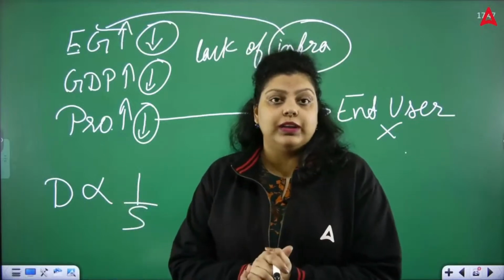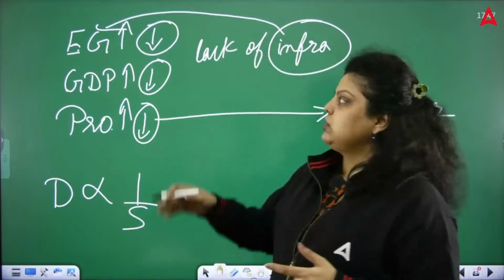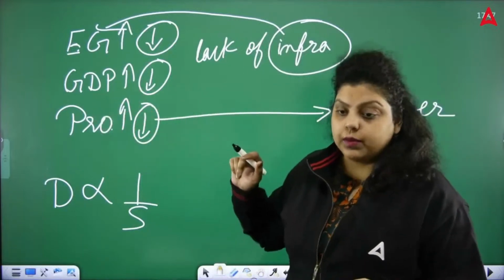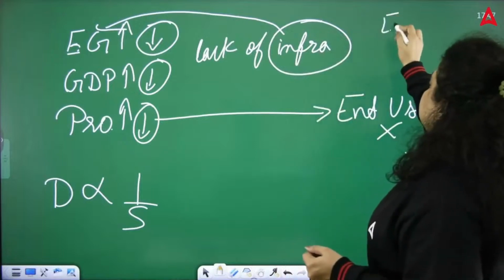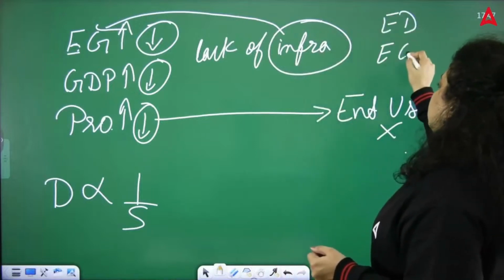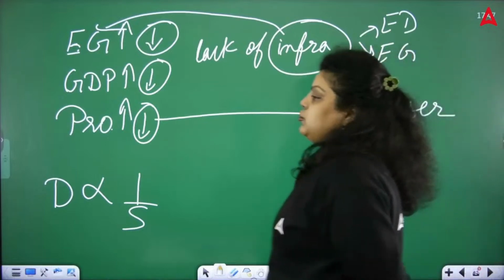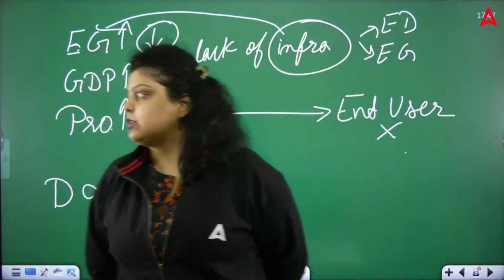When you can see these changes just because of the increase in goods and services, that is economic development. So infrastructure helps in the economic development of the country as well as economic growth. And that's why it's very important to have proper infrastructure.